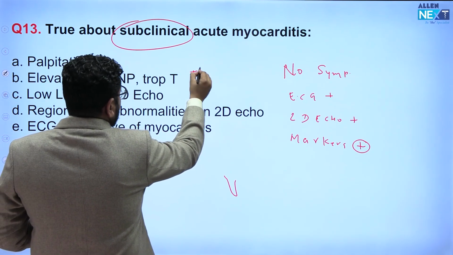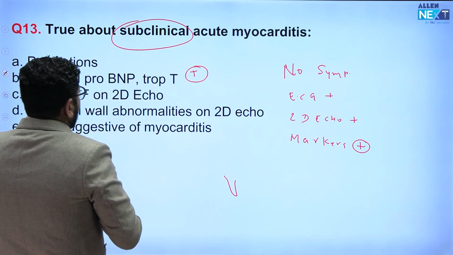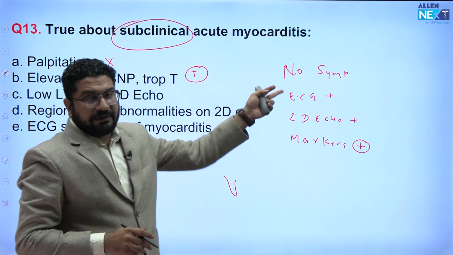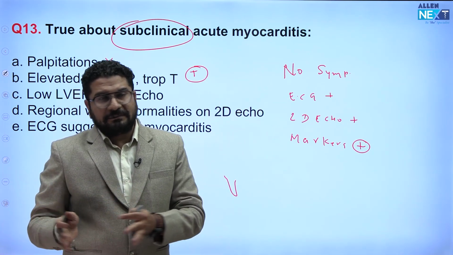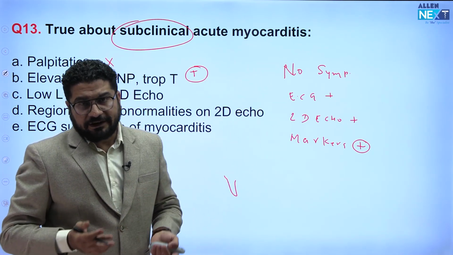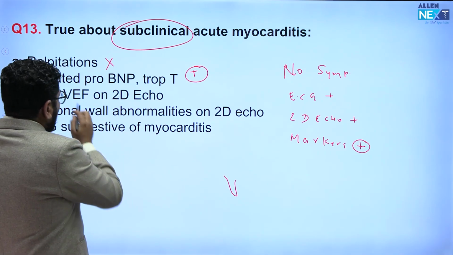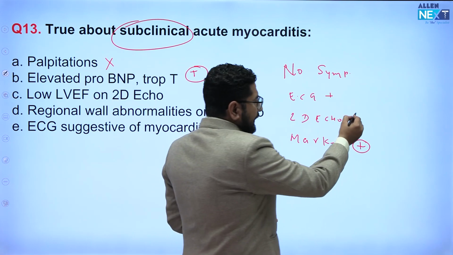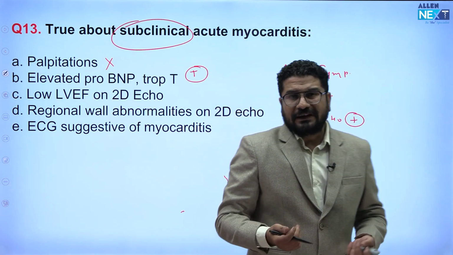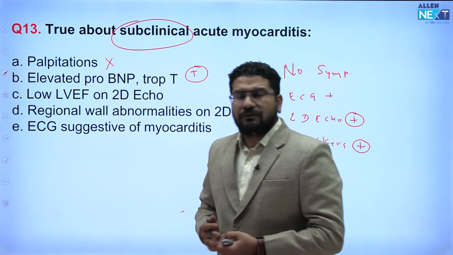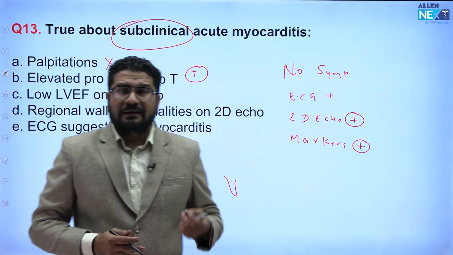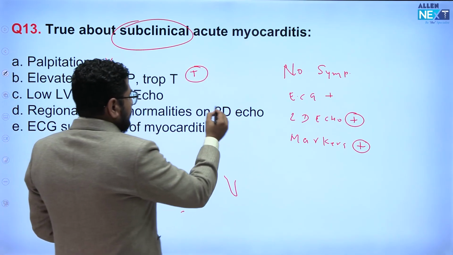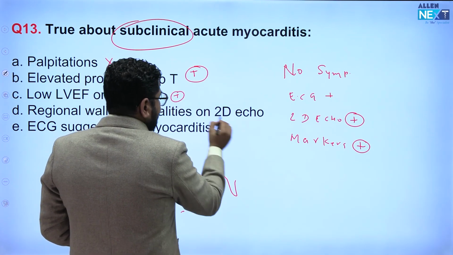Palpitation is seen? No. Palpitation means there is a symptom, so in subclinical there should not be palpitation. If it is present, it means that is something that will be clinical, right? Low left ventricular ejection fraction on 2D echo. So in 2D echo, if you do color Doppler, you will get a low ejection fraction, and you will also get regional wall abnormalities. So these two are correct statements.